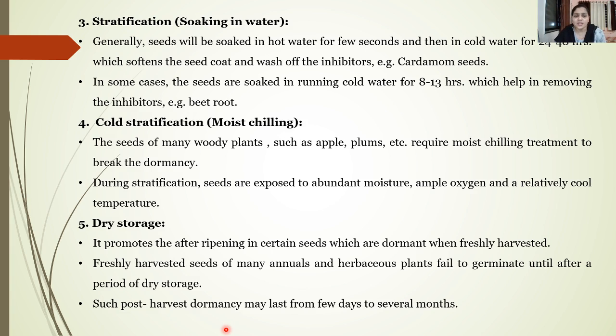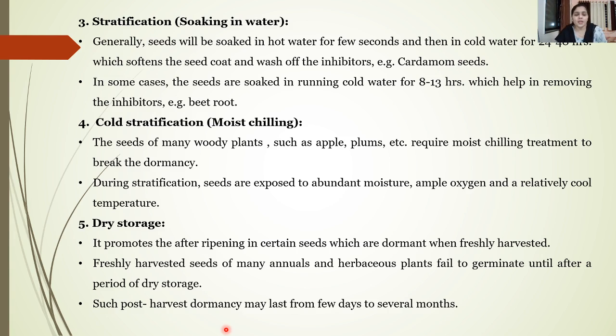These are the factors which restrict or prohibit the seeds from germinating. For example, in the case of cardamom seeds, this method can be utilized. Then again, in some cases the seeds can be soaked in running water for around 8 to 13 hours, which will also help to remove the inhibitors. Such a method is utilized in the case of beetroots.